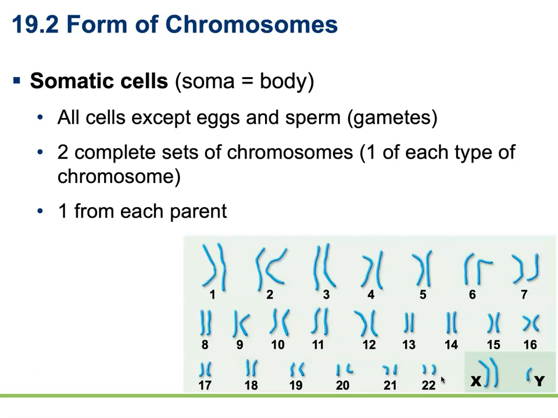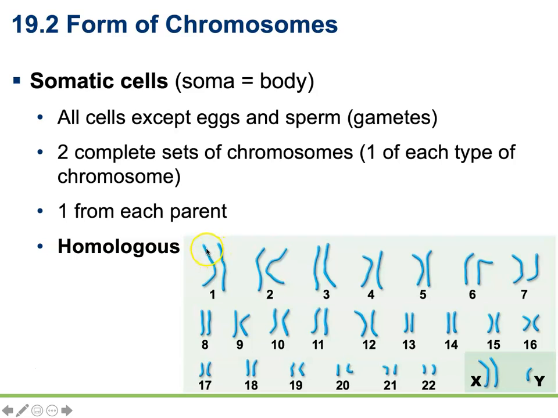When we see these chromosomes laid out like this, we call them homologous pairs. Homologous chromosomes are chromosomes that code for the same information, although it might be a slightly different type. So for example, you're going to receive one chromosome number 1 from your mom, one chromosome number 1 from your dad. Together, both of those chromosomes are considered homologous. Now, these two might not necessarily have identical information, but they're coding for the same thing.